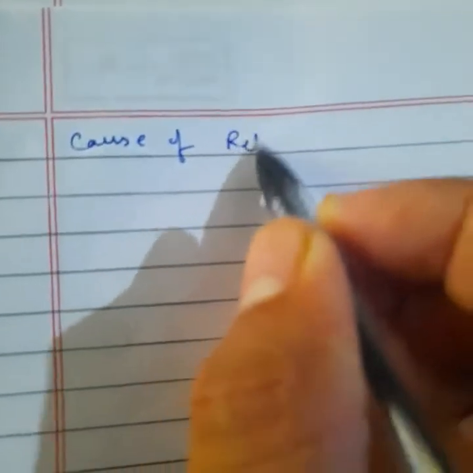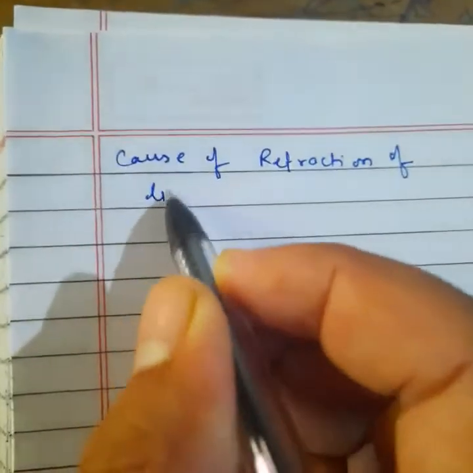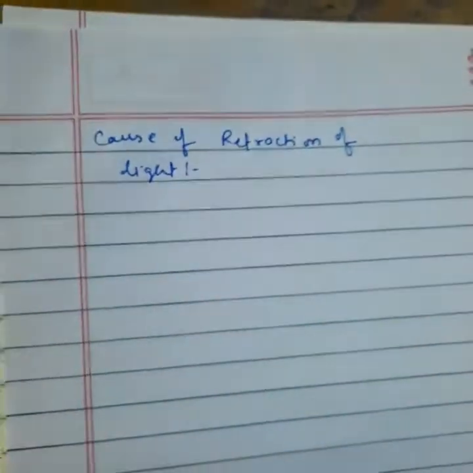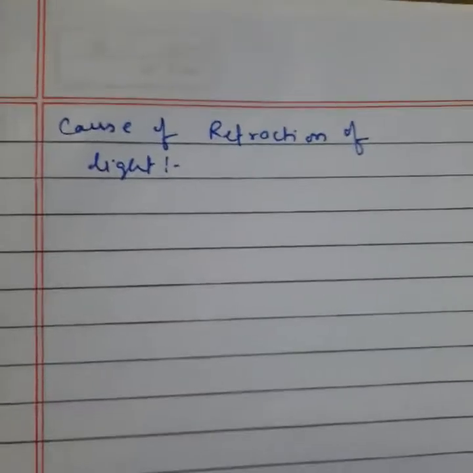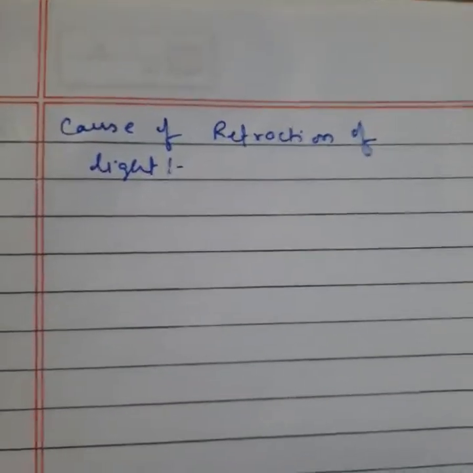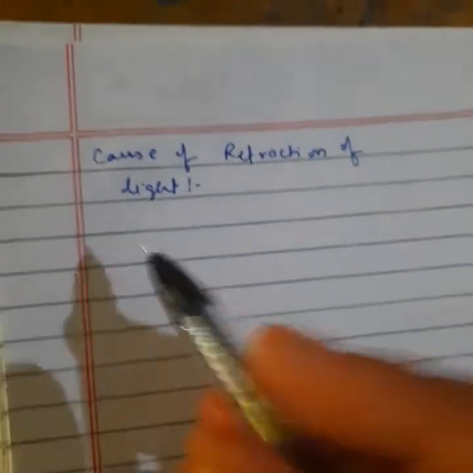The next topic is the cause of refraction of light. Which reason lies behind refraction? Why does refraction come? Which cause plays the role in refraction? I will discuss these things with you all. Listen carefully, student. This question can come in the exam. This can be very important. Listen, I am writing a simple definition.